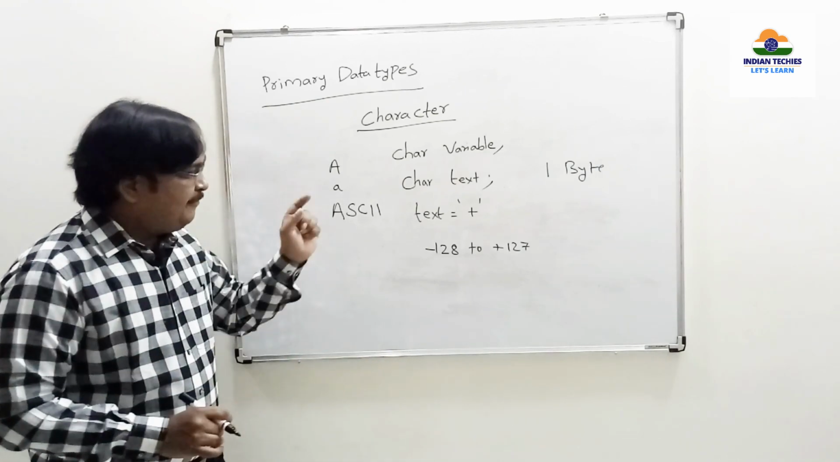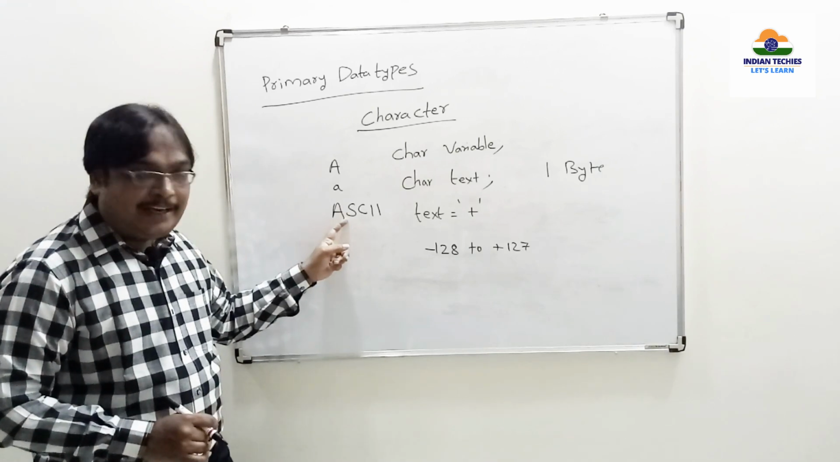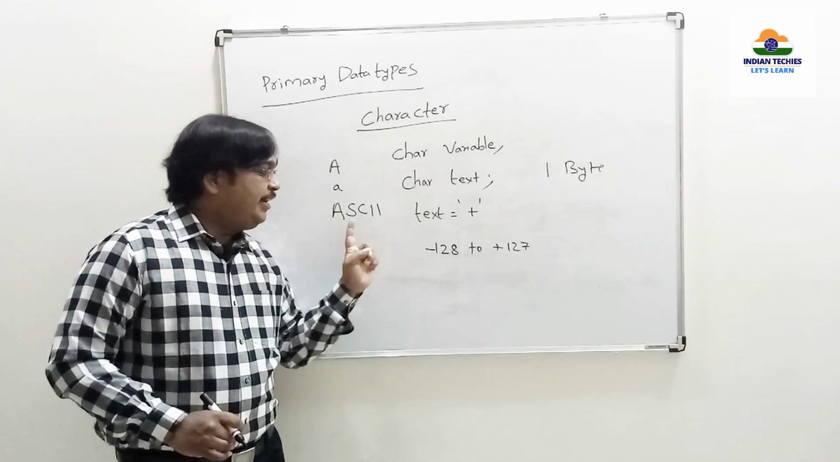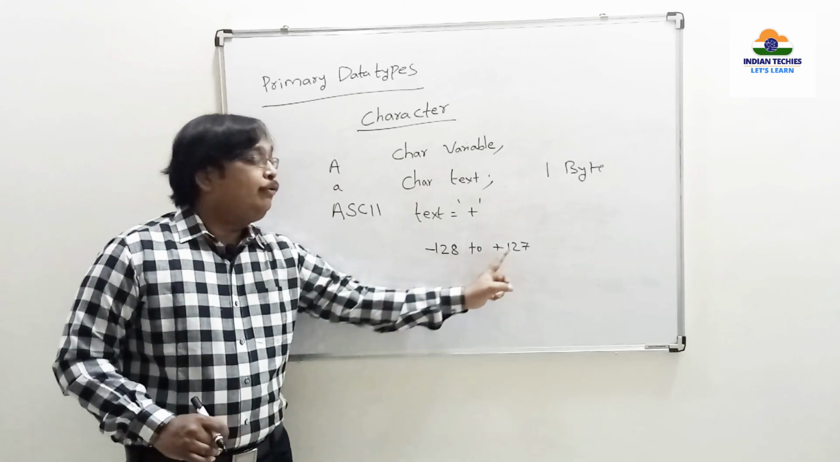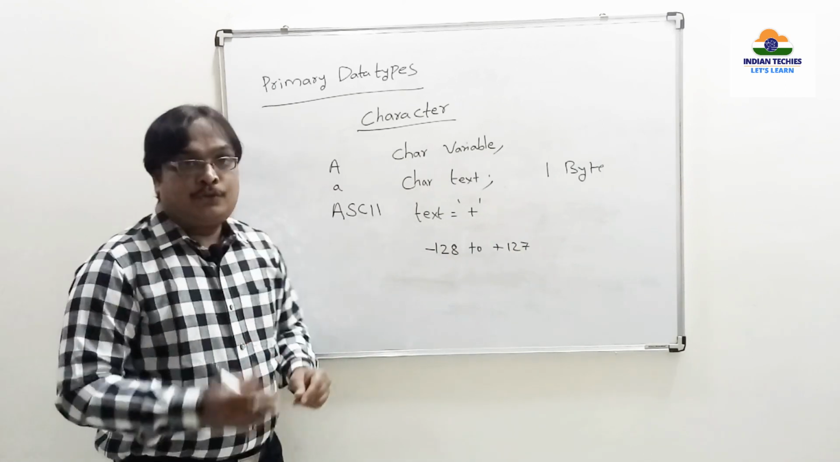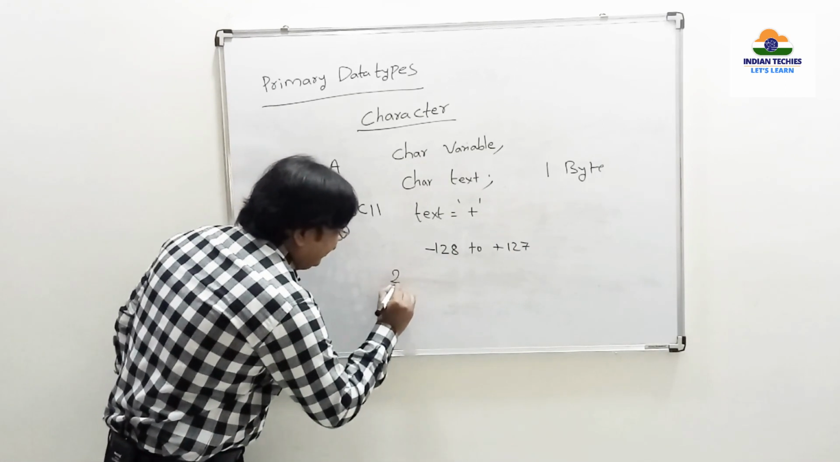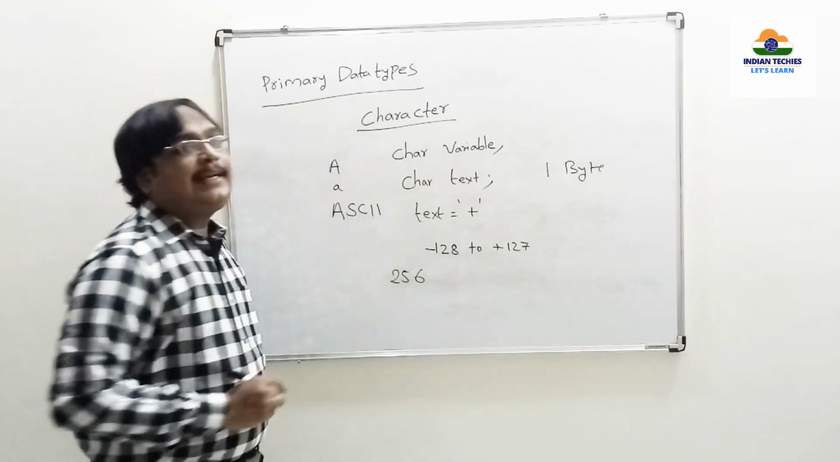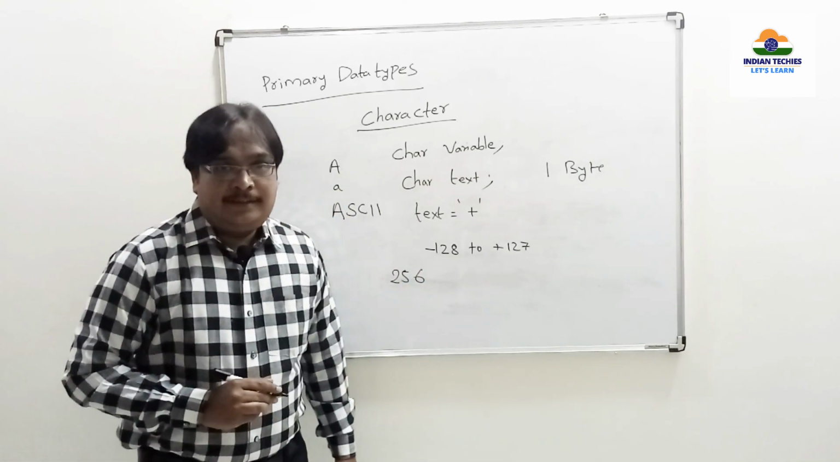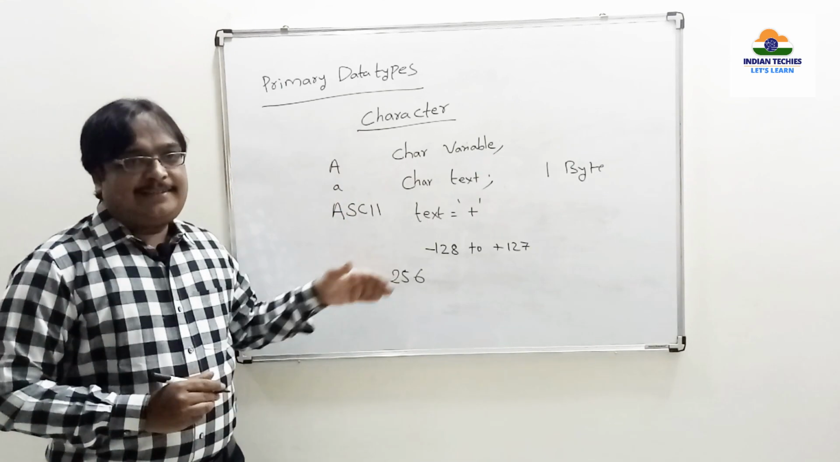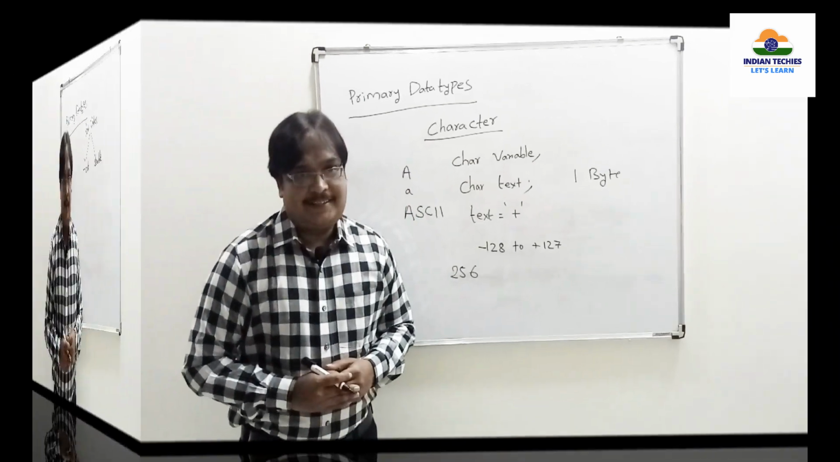So like that, every symbol has one ASCII value. That ASCII value ranges from minus 128 to plus 127. So totally C can recognize up to 256 characters, right? This is how we access the characters.